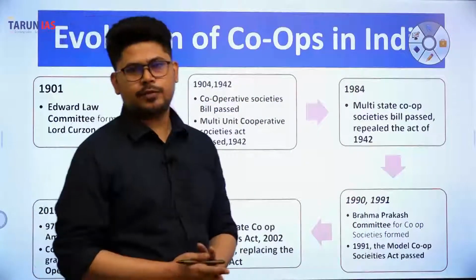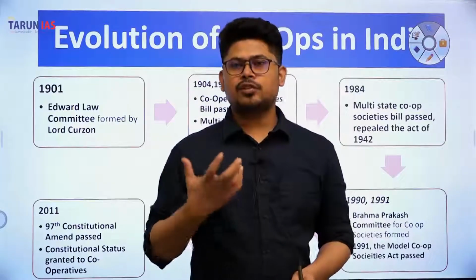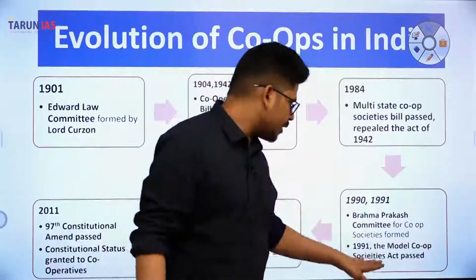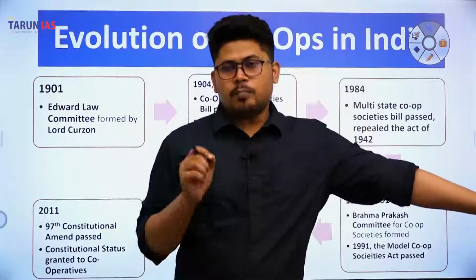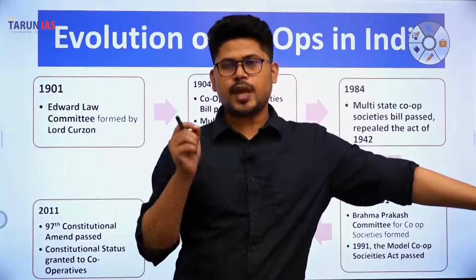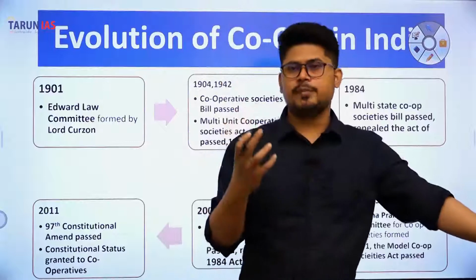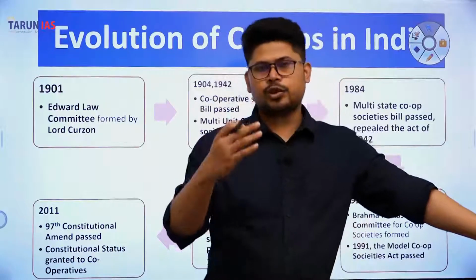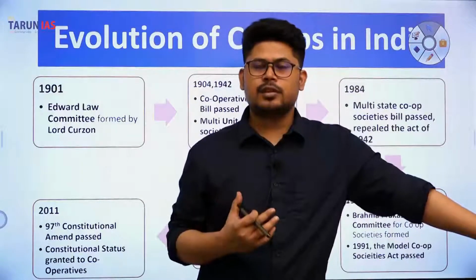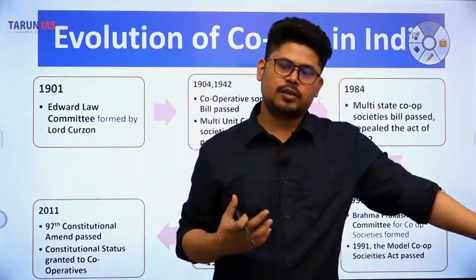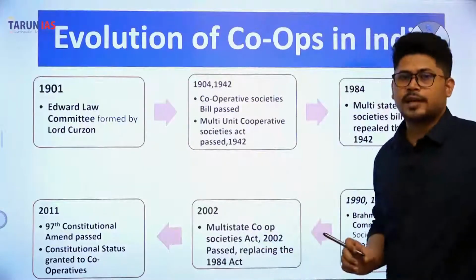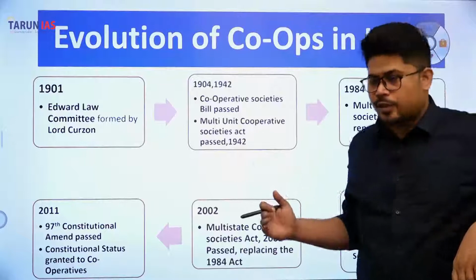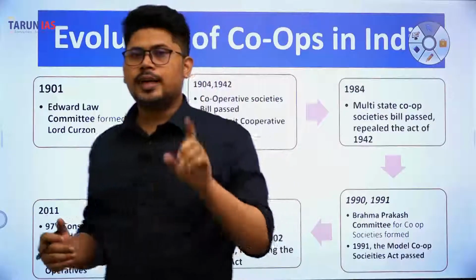In 1990 the Brahm Prakash Committee was formed again to look into the working of the whole cooperative movement in India. And in 1991 the Model Cooperative Societies Act was passed. Now why Model Cooperative Societies Act? Whenever you read Model Act, like the Model APMC Act was passed in 2003. Similarly, in the Model Cooperative Societies Act, model means a reference to the states, because this act was passed by the central government, but it was voluntary.